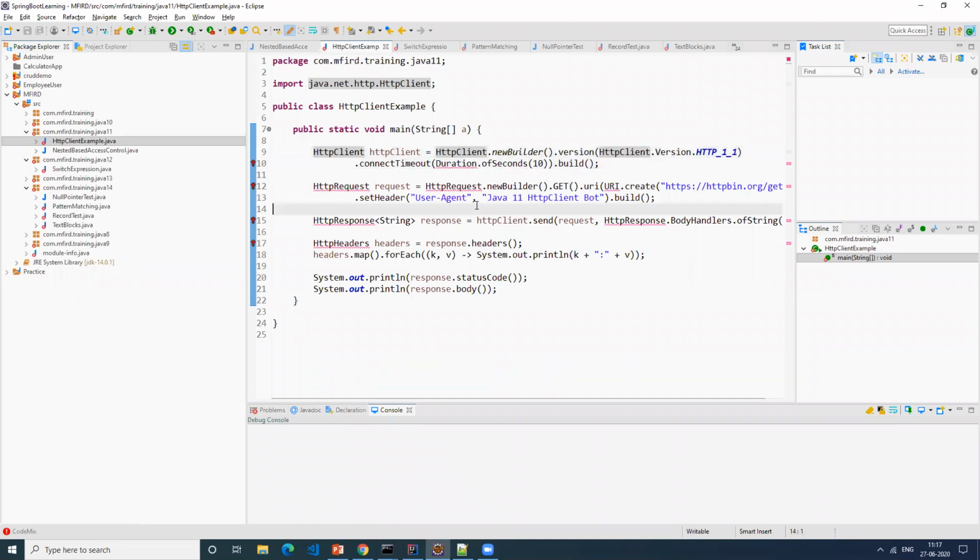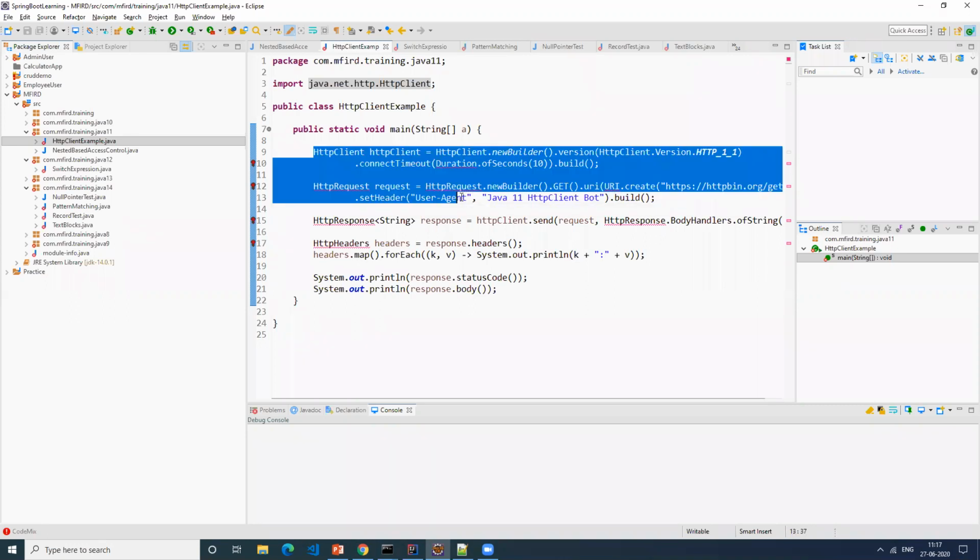This is how it works now. It is handy for us to add all the required parameters or features to your HTTP client. Any questions?